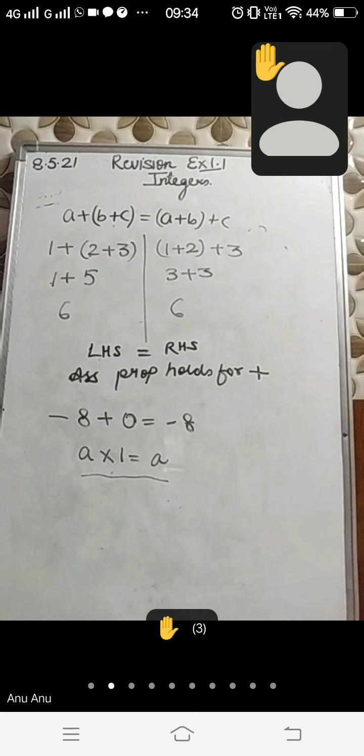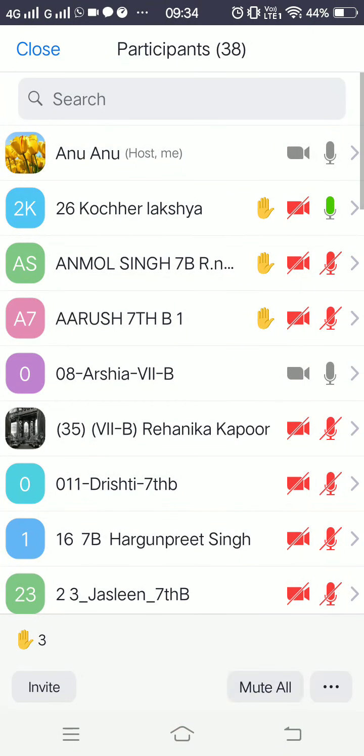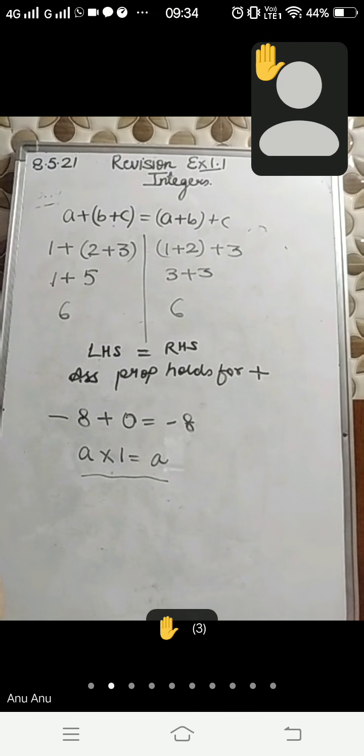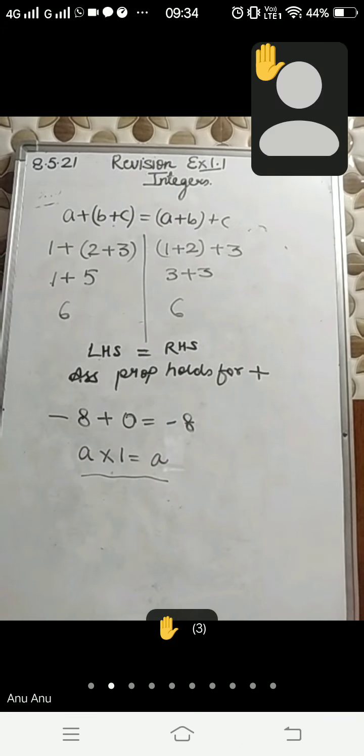What is additive identity? Beta, this is the property of 0 that you are speaking of, that I have written. I have asked about additive identity. 0 is the additive identity. Multiplicative identity is 1. Additive identity is 0 and multiplicative identity is 1. That's what I am asking.